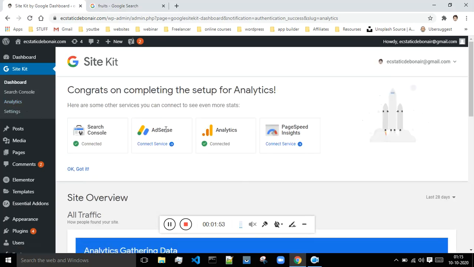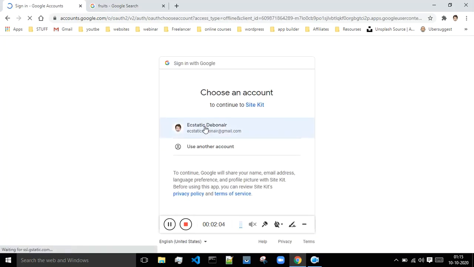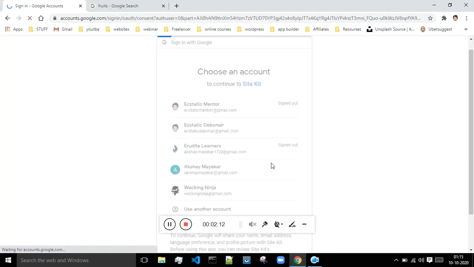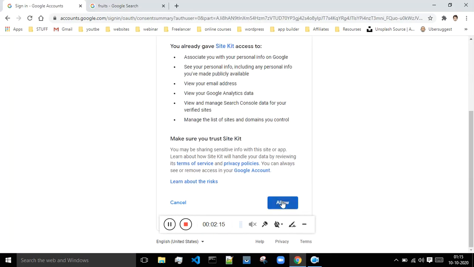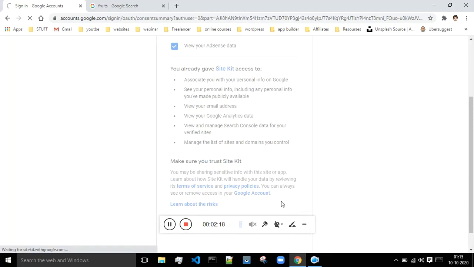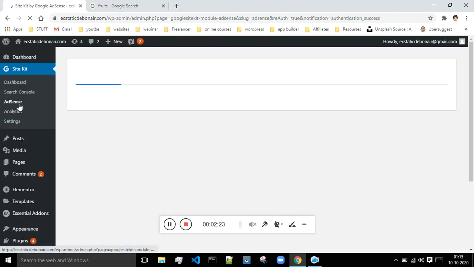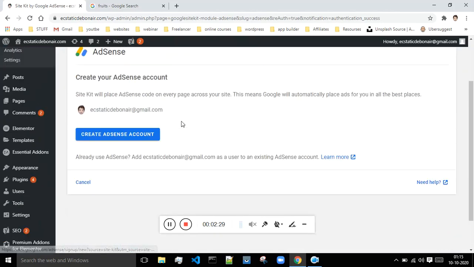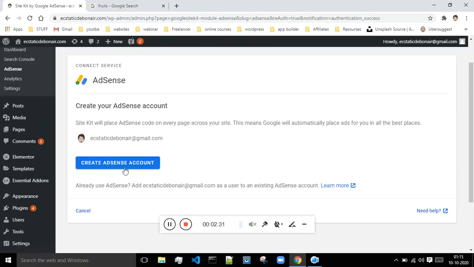Now let's just try to see how to integrate this AdSense. Click on this connect service. Select the account. Click on allow. Click on allow over again. Okay, so now we are getting the option of AdSense. Basically as of now I'm not having the account with the AdSense, so I will create the AdSense account.